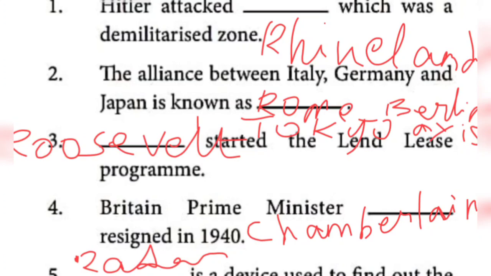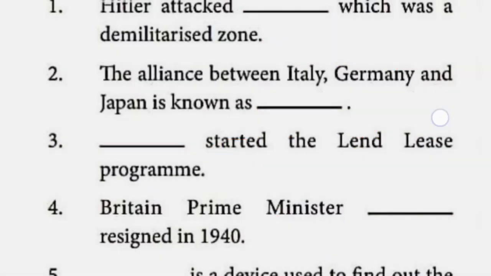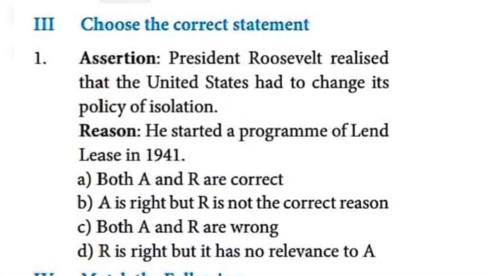Third one, Roosevelt, R-O-O-S-E-V-E-L-T. Fourth one, Chamberlain, C-H-A-M-B-E-R-L-A-I-N. The next one, radar, R-A-D-A-R. That's all. The next, choose the correct statement.